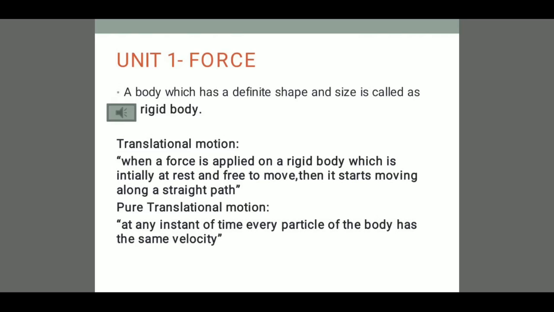Now let us discuss what is translational motion. Translational motion is when a force is applied on a rigid body which is initially at a rest state, and that rigid body is free to move. That rigid body will move in a straight path. That is known as translational motion.